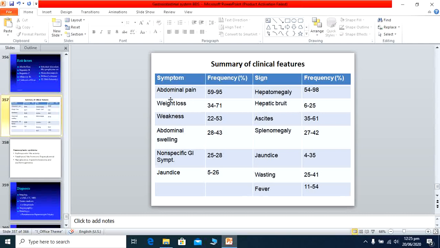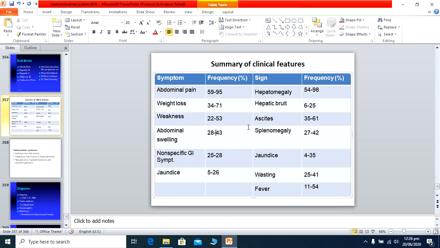Other is weight loss. In every malignancy patients develop weight loss and weakness. Patients sometimes develop abdominal swelling when the tumor is enlarging. This causes swelling in the right upper abdomen. The patient has non-specific GI symptoms. Sometimes the patient develops jaundice, and these are all the symptoms which can be presented by a patient with hepatocellular carcinoma.